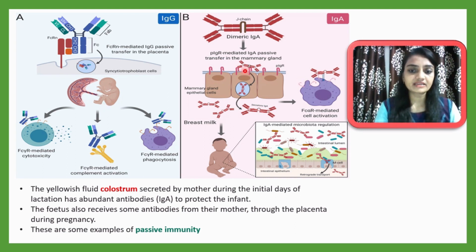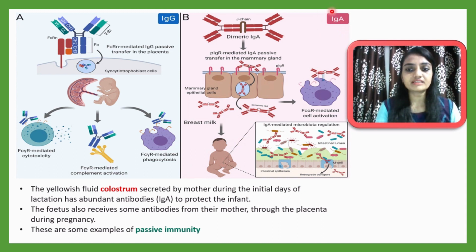In the second diagram, diagram B, you can see IgA antibody, which is from the mother's milk. Inside the mother's milk there is IgA, immunoglobulin A, which is dimeric. These dimeric IgA will be obtained by the child after birth. After childbirth, the child will receive antibodies through mother's milk.